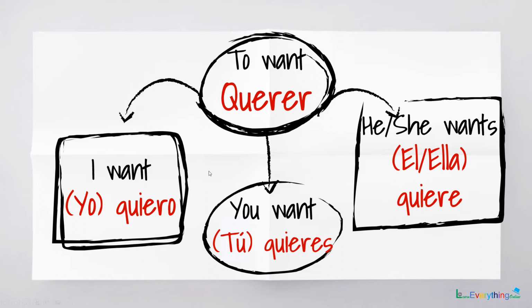Here you notice that the base verb, the infinitive querer, is just changing into 3 forms. The basic verb remains the same. In the first person form, the ending is changed to O. In the second person, the ending is changed to S, and in the third person, the S is removed from the second person. So these verbs that keep the form of the base verb are called regular verbs. And the one that we saw previously, to know, is an irregular verb. So keep that in mind.